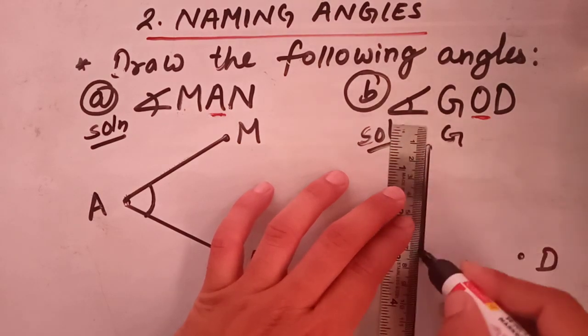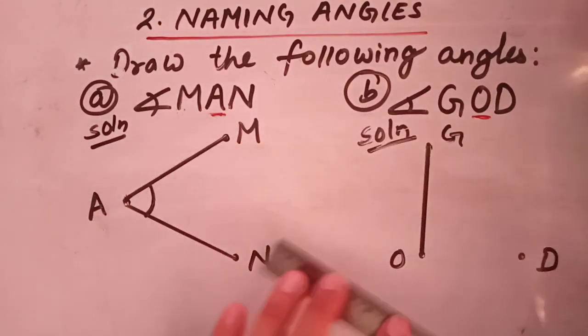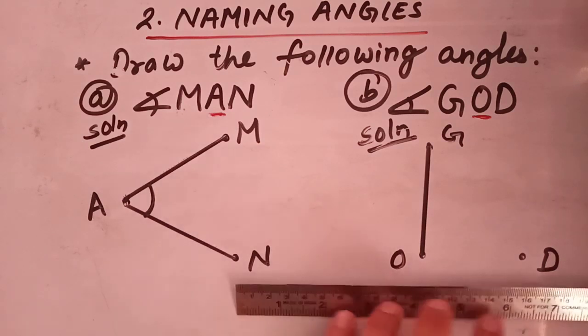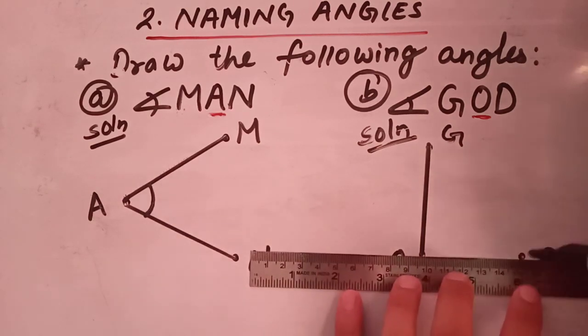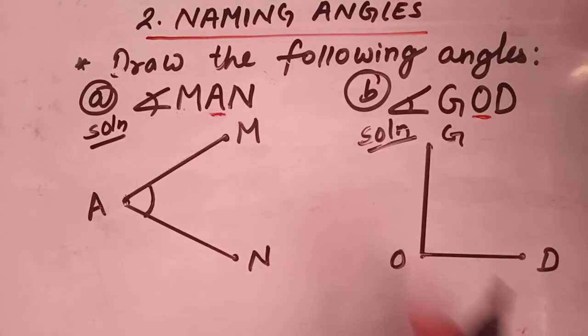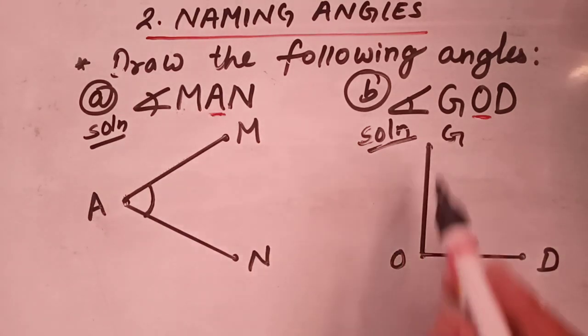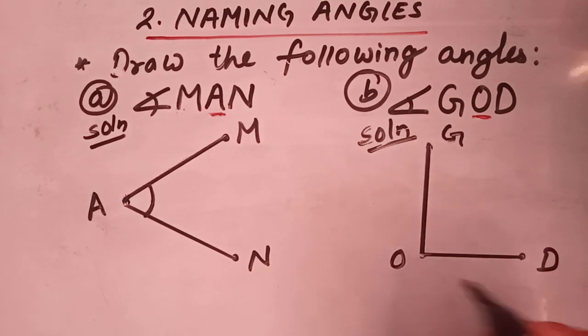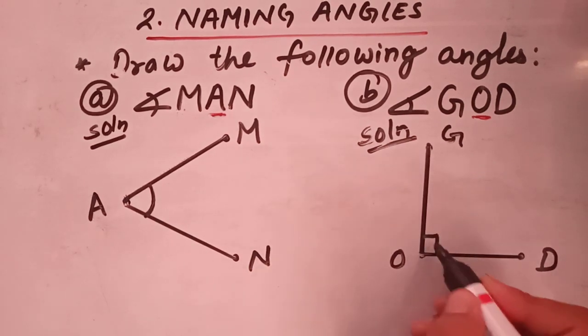With the help of a ruler and pencil. So students, this is our angle GOD.